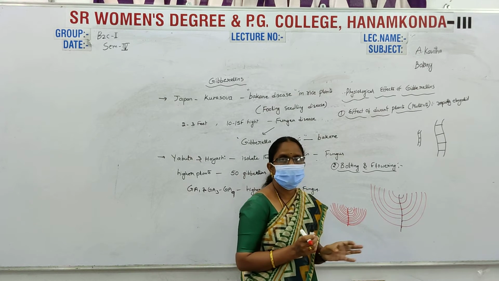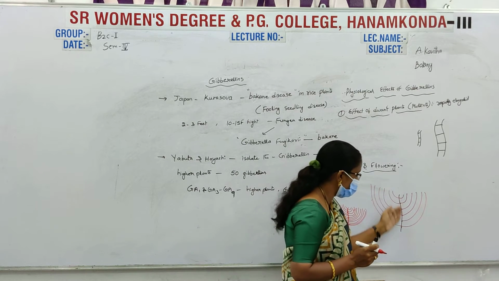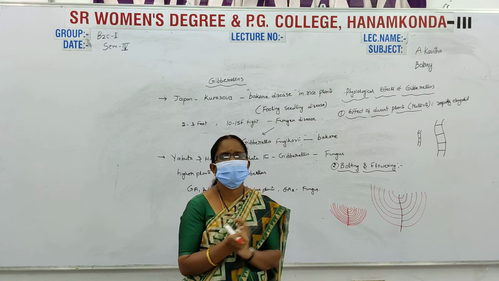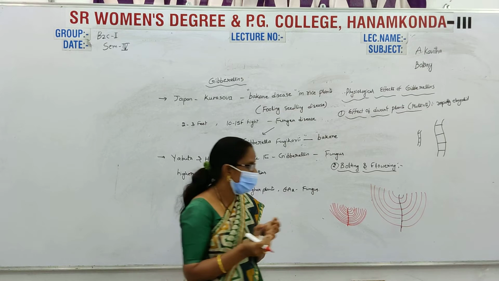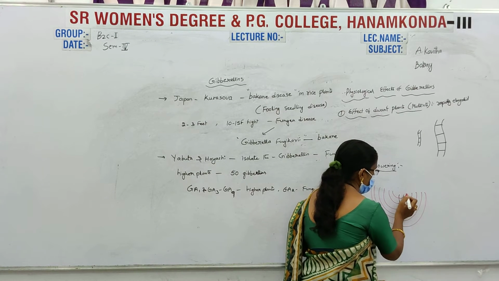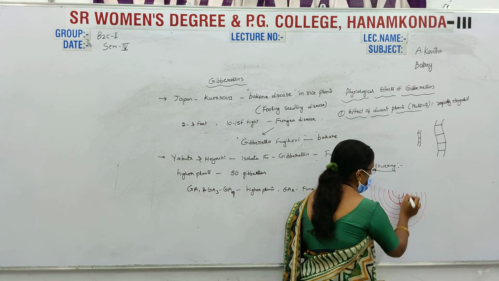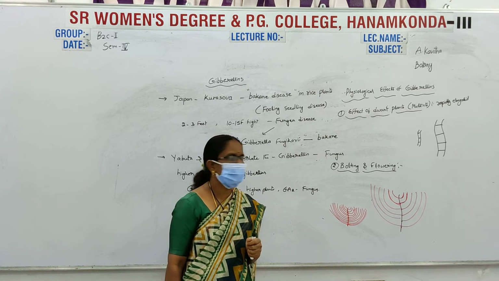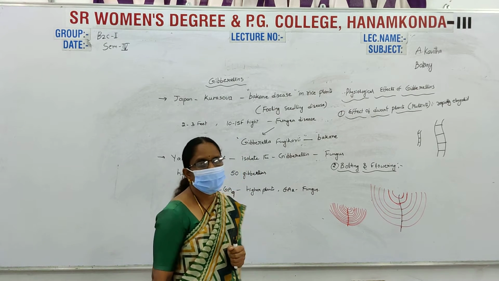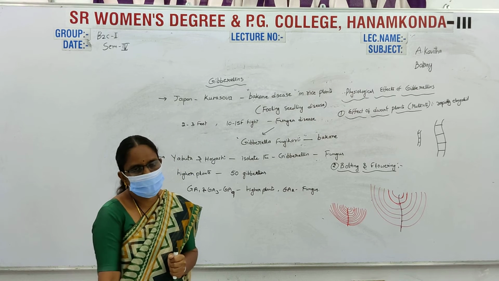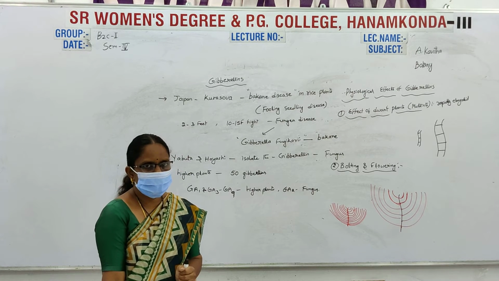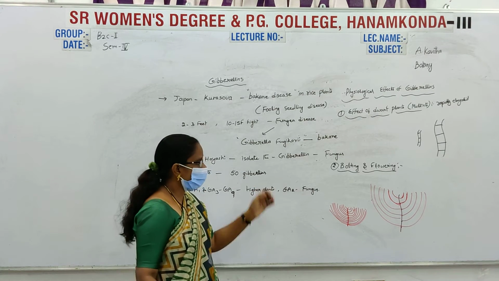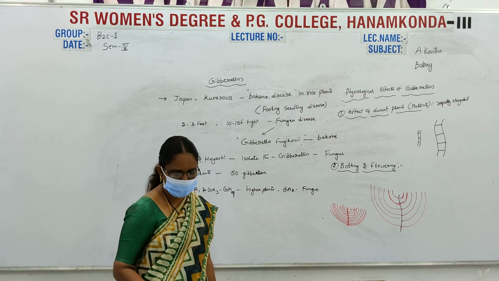At the same time, gibberellins are provided to the cabbage. The main axis is elongated. Automatically the nodes are spread, the internodes are elongated, and each node develops leaves. Automatically the cabbage size also increases. Here, this is called the bolting process, and flowering also. Early flowering is also present in plants, so that flowers come quickly. This is called bolting and also flowering.